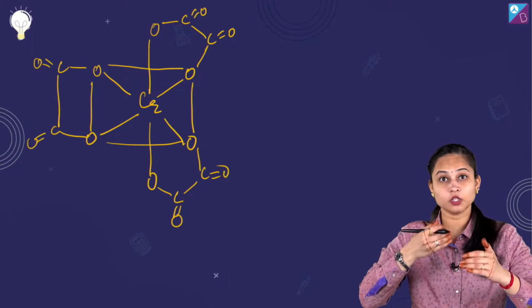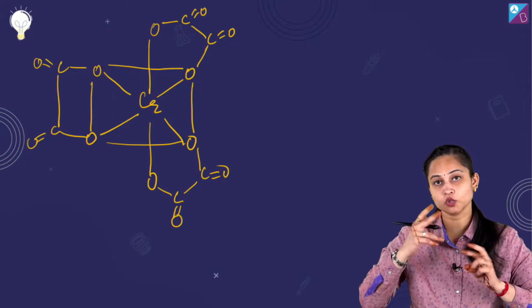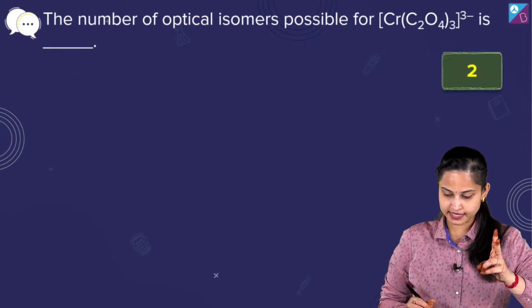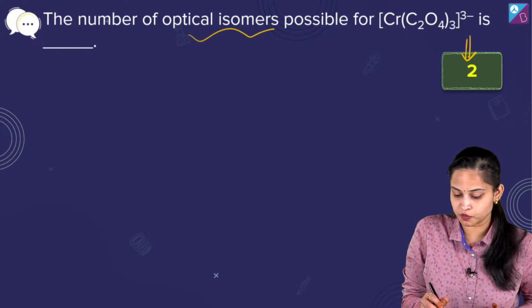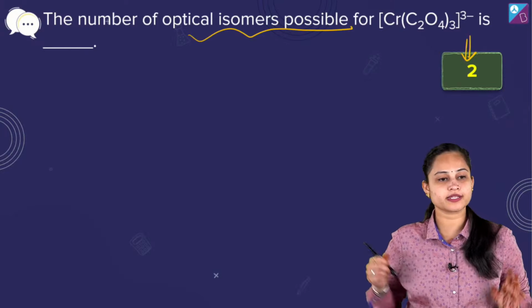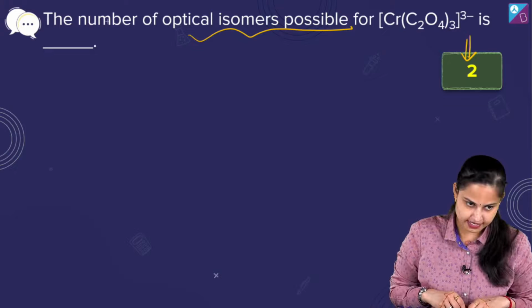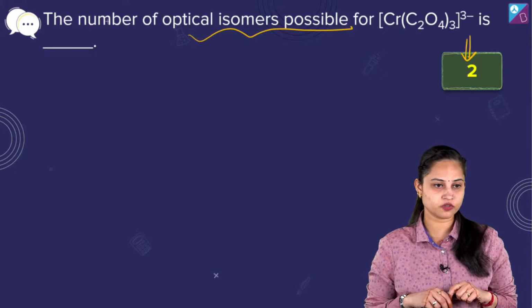तो इसका ऑप्टिकल आइसोमर होगा, ठीक है। One ring is above the plane, the other one is below the plane, so it is not going to have any plane of symmetry, so it's basically optically active, having 2 enantiomers, so I'll say it's basically 2, आपको लिखना है 2, the number of optical isomers possible for this particular complex is 2. Oxalato, yes, it's a bidentate ligand, absolutely fine.